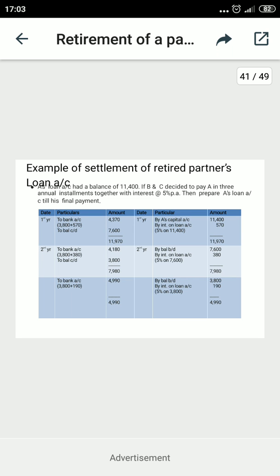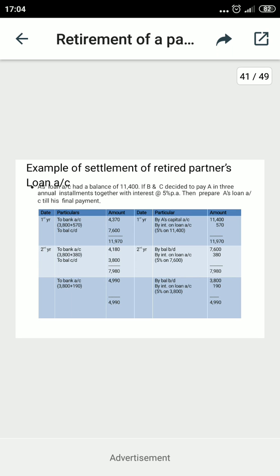Now at the end of the year, the amount is to be paid, so A's loan account will be debited to bank account. The first installment, 11,400 divided by three installments, is 3,800, plus 570 of interest.